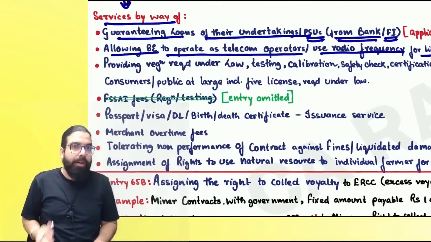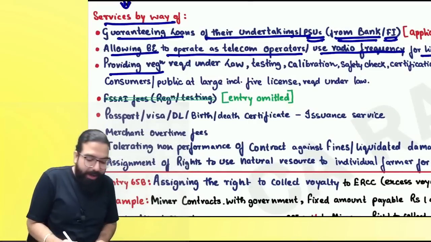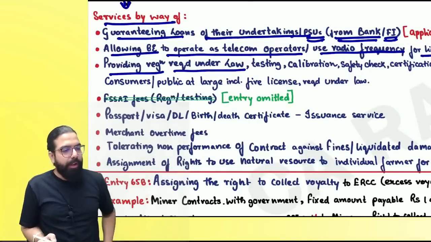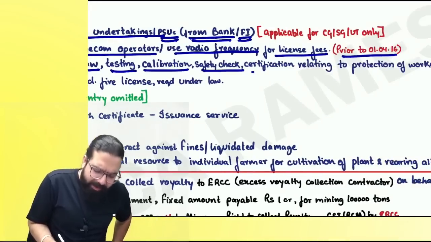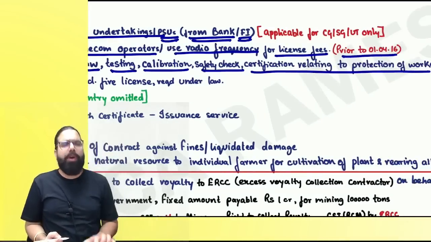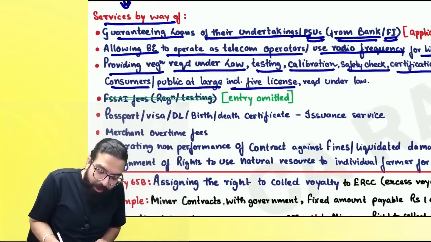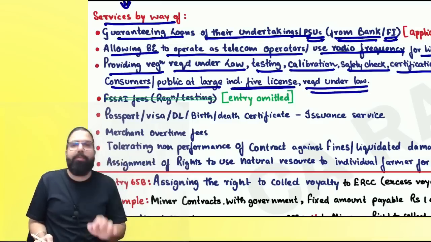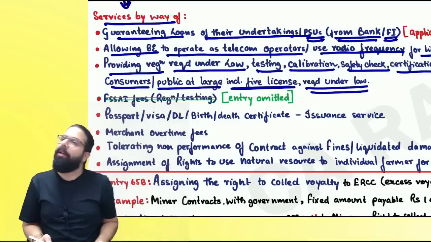Are we clear, everyone? The next one over here is providing, everyone, you have to talk with me, providing registration required under law, testing, calibration, safety check, certification relating to protection of worker, or consumer or public at large, including fire license or any registration which is required under the law. If government is charging anything, that shall be always exempt.